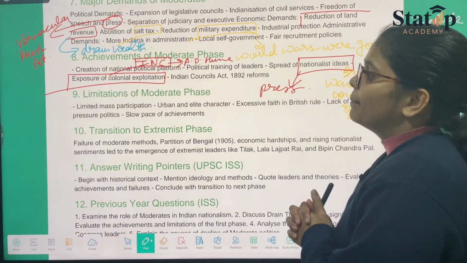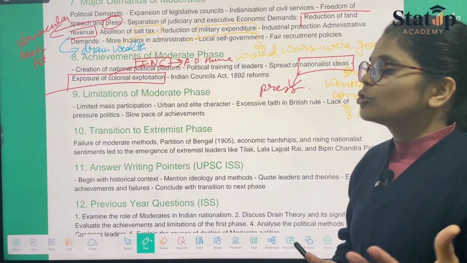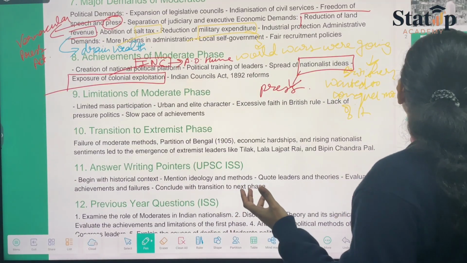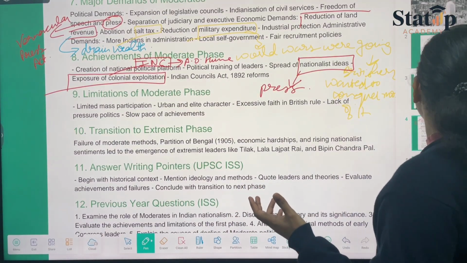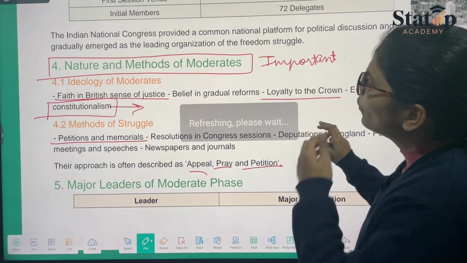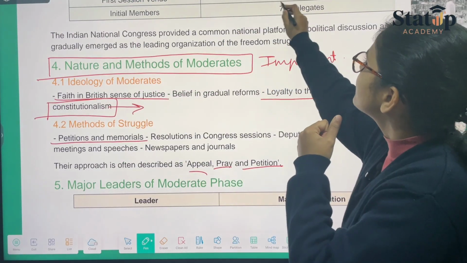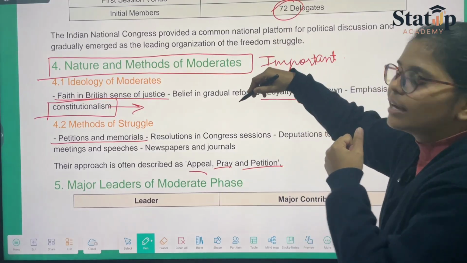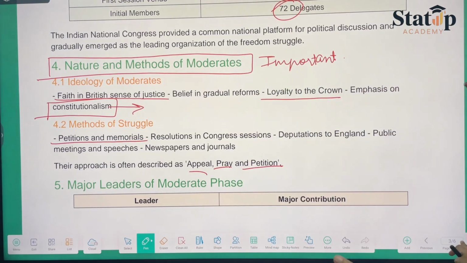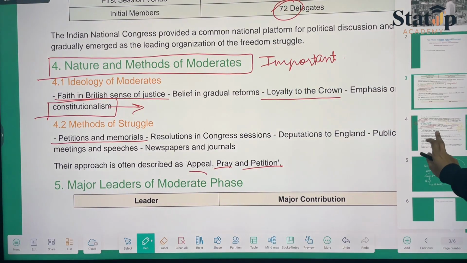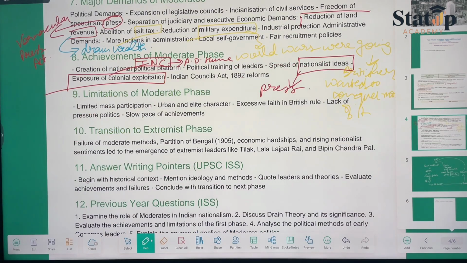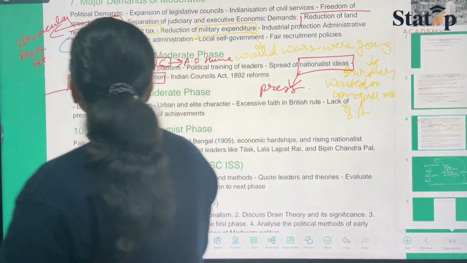They had limited mass participation, because when they conducted the session, only 72 delegates were there and mass participation was not there.